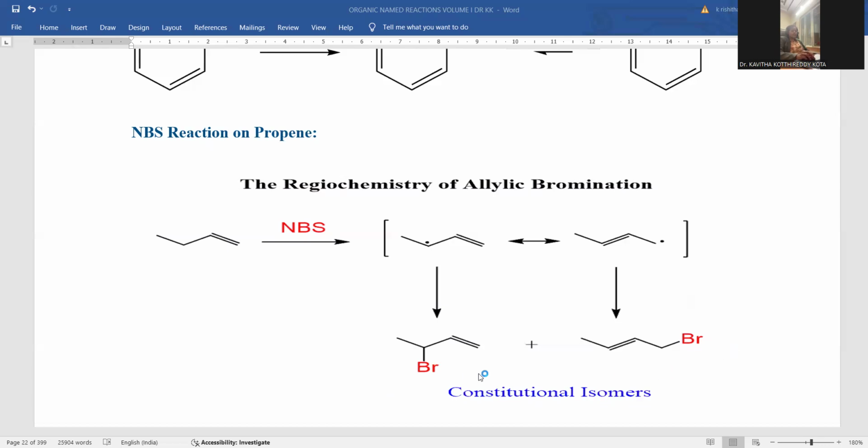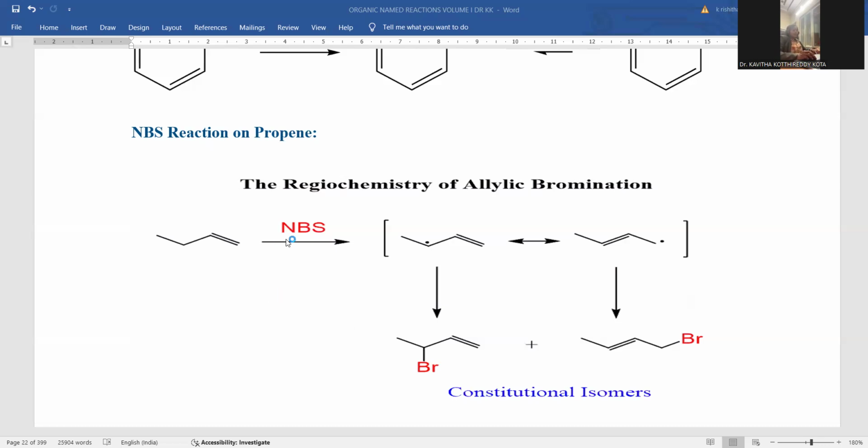A bromo-substituted allylic compound is originated. But in terms of carbon free radical stability, the first product is a higher yield over the second product. This is called 3-bromo-1-butene, the major product.